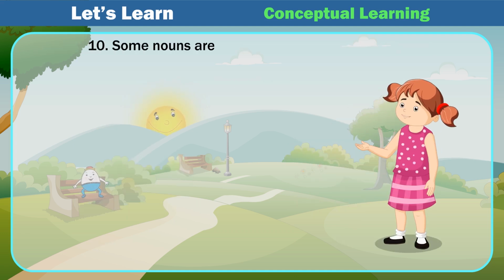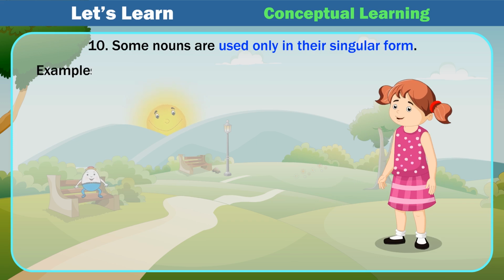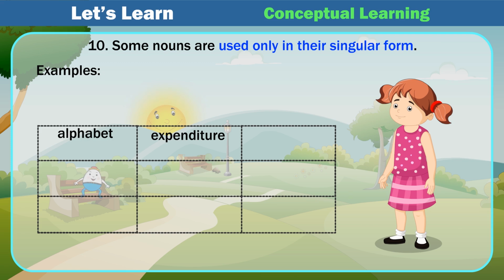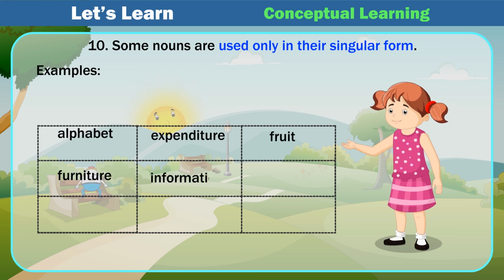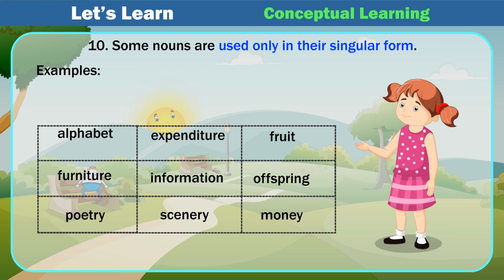10. Some nouns are used only in their singular form. Examples: alphabet, expenditure, fruit, furniture, information, offspring, poetry, scenery, money. 11.